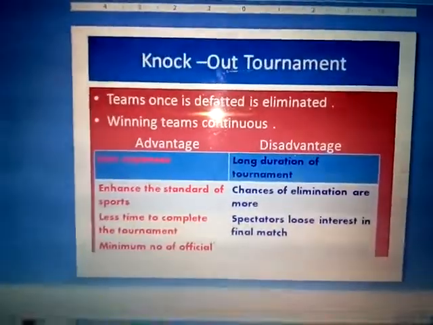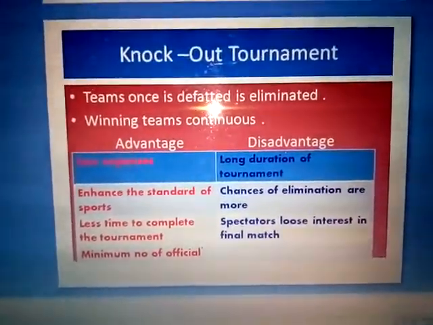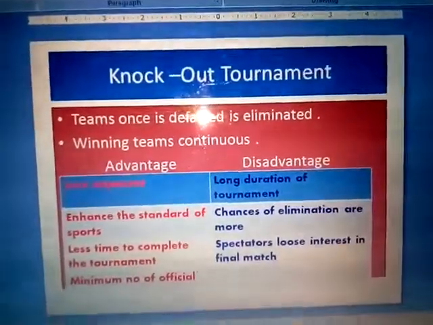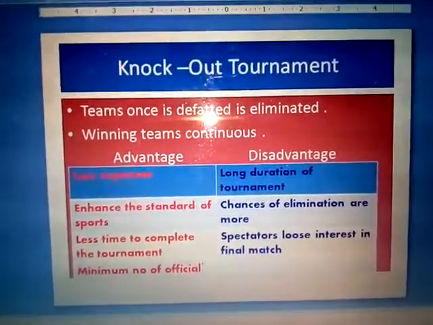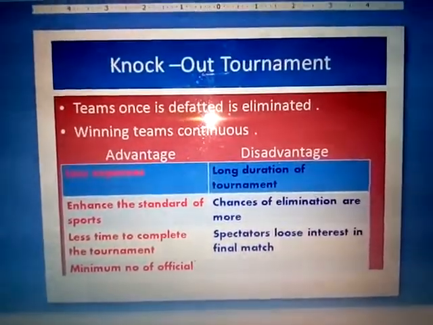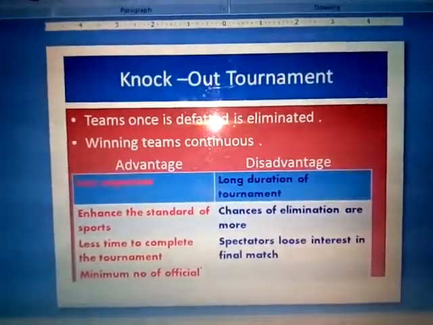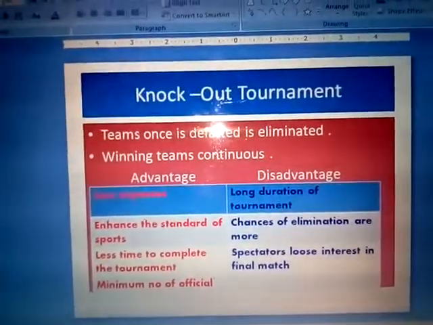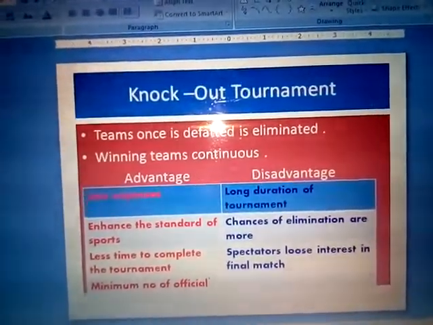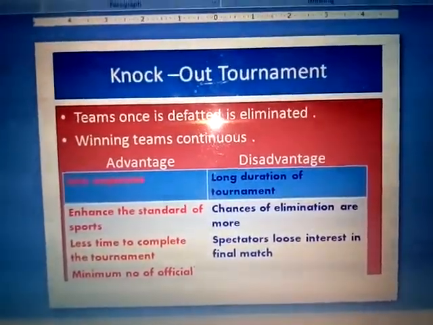First of all, we should know what the knockout tournament is. In simple words, a team once defeated is eliminated. It means the team that loses the match is eliminated from the competition and the tournament. That means the loser is not allowed to continue to play in the tournament.